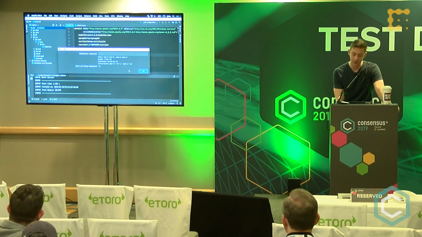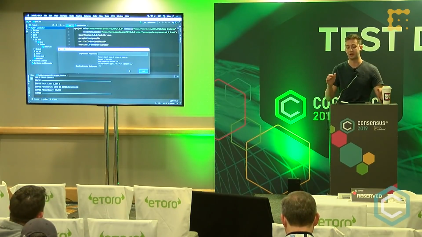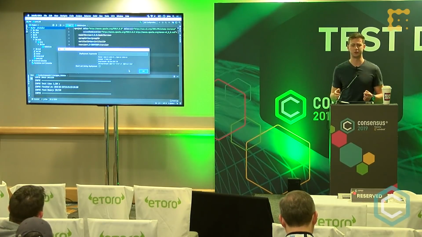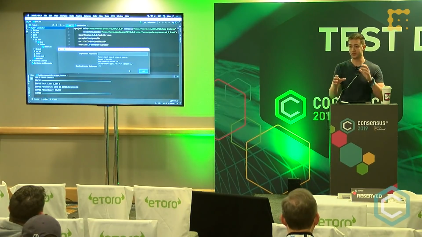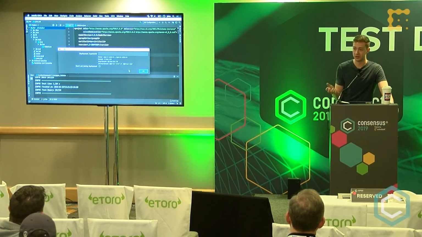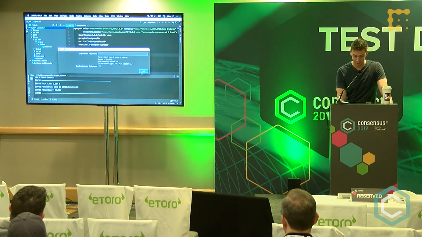Here we go. Cool. So when you set up the deployment window, it's going to ask you, are there any deployment arguments you need to put into this? I'll go into this in a second, but you can create something called a clinit, which I think in the Solidity world is called the constructor. So when you create a contract, you can set these deployment arguments. These functions will only run at the time that you deploy the contract. But we've not got any of those here, so we're just going to click OK.